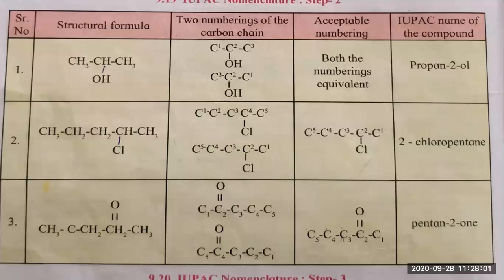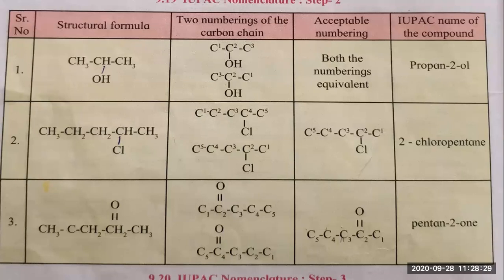Then comes 2-chloropentane. Now here you can see that the number of carbons is 5. Always remember, whenever a functional group is attached to a particular carbon, it may be a 10 carbon or a 6 carbon chain, the carbon atom nearest to the functional group is where you have to start the numbering.